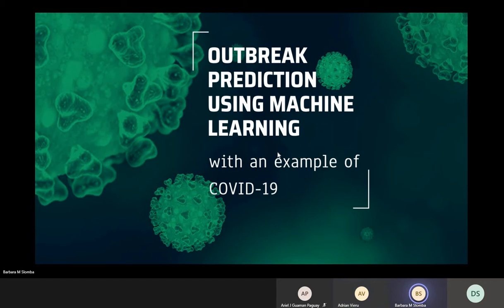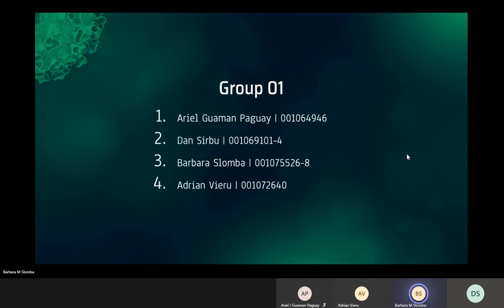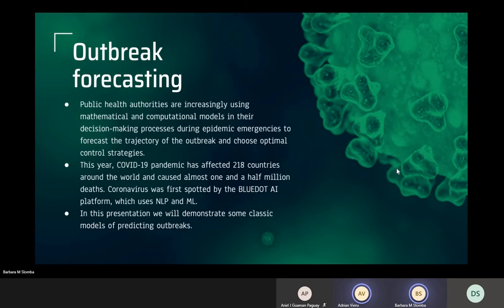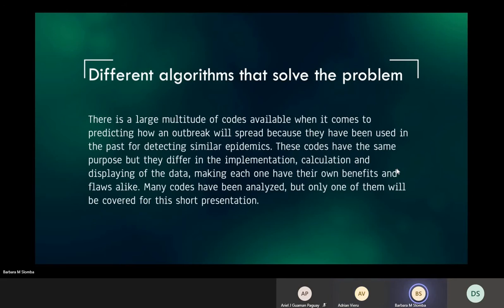Hello, our topic is outbreak prediction using machine learning, and we are using the example of COVID-19. Machine learning is extremely important nowadays in outbreak forecasting. There are different algorithms that can solve this problem. There is a large multitude of codes available when it comes to predicting how the outbreak will spread.